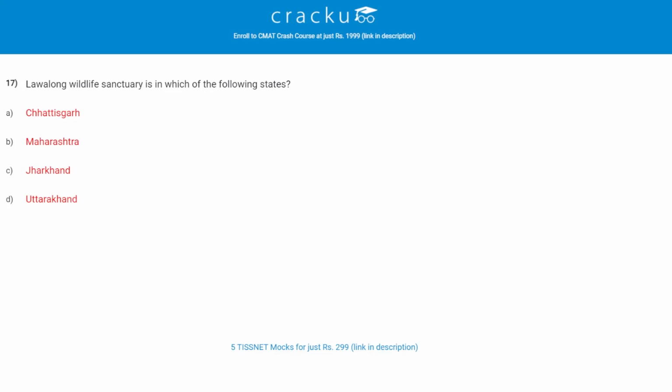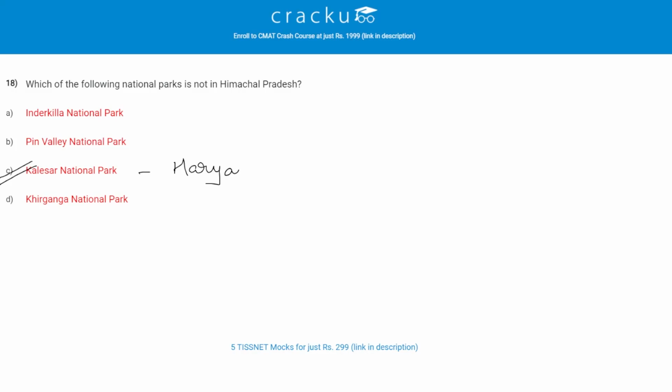Let's check the another question. Lavalong Wildlife Sanctuary is in which of the following states? The correct answer is C. Jharkhand. Let's check the another question. Which of the following national parks is not in Himachal Pradesh? The correct answer is C. Kalesar National Park. The Kalesar National Park is situated in Haryana.